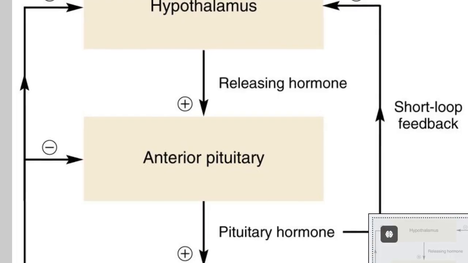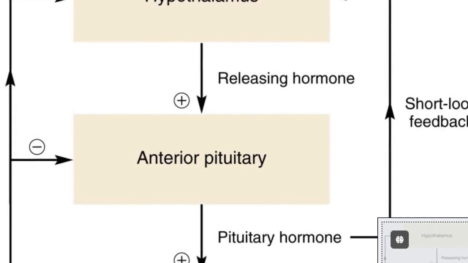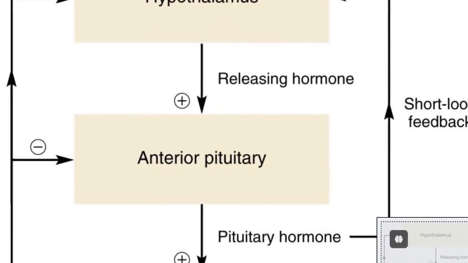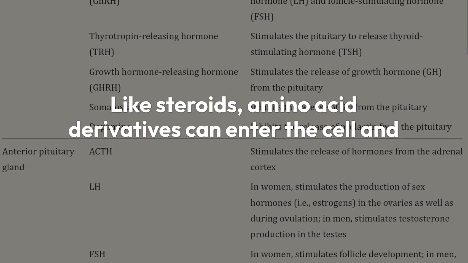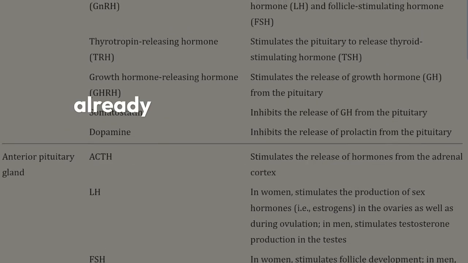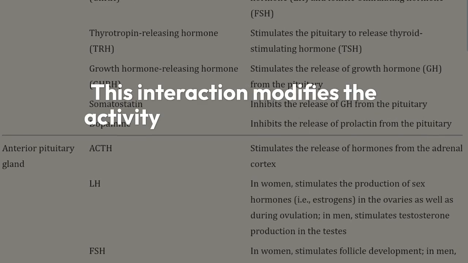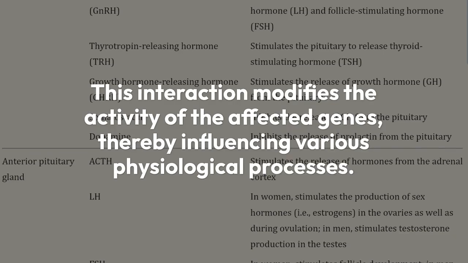Amino acid derivatives are another class of hormones, produced by the thyroid gland and the adrenal medulla. These hormones are modified versions of some of the building blocks of proteins. Like steroids, amino acid derivatives can enter the cell and interact with receptor proteins already associated with specific DNA regions. This interaction modifies the activity of the affected genes, thereby influencing various physiological processes.